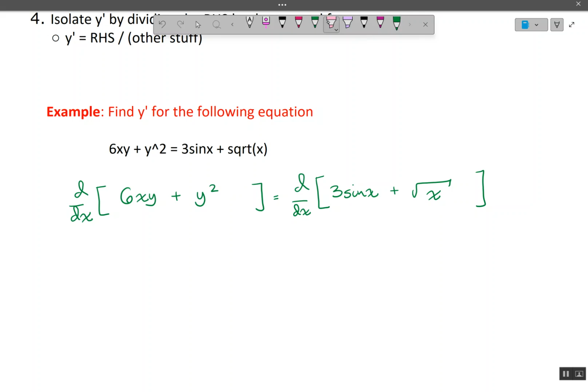Okay, so we've got 2 terms here. We can deal with them separately. So we've got a 6. Let's pull that out and deal with it at the end.